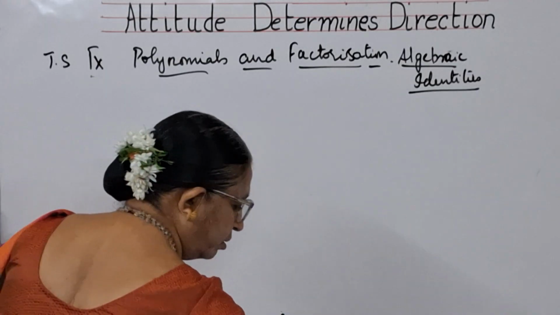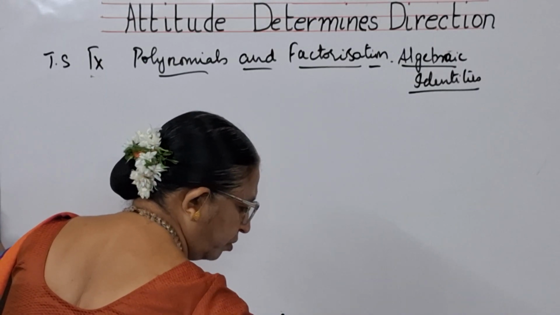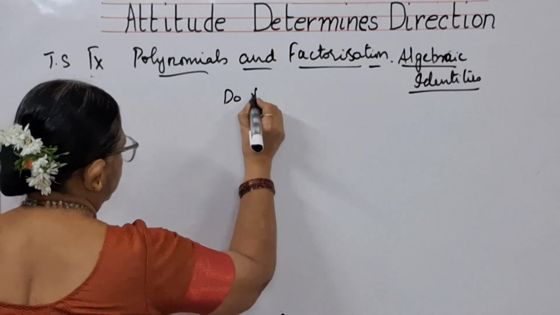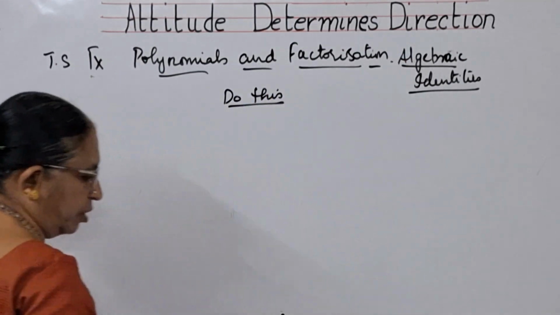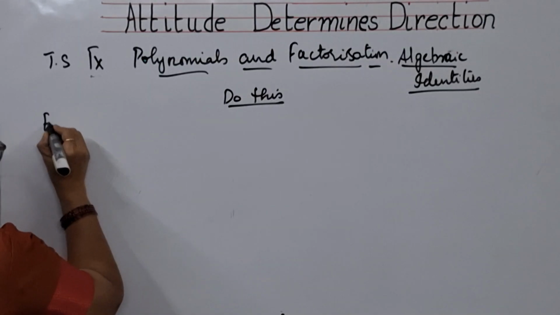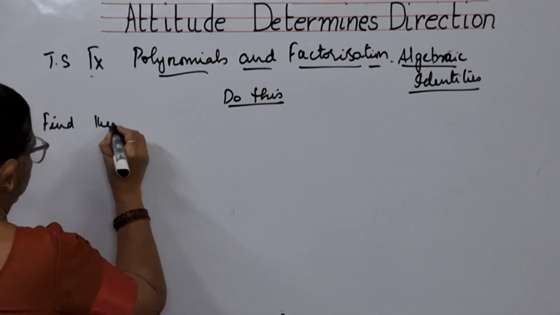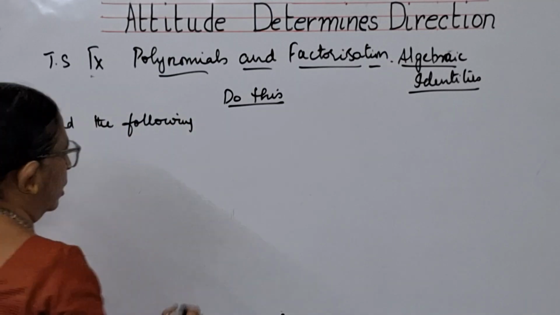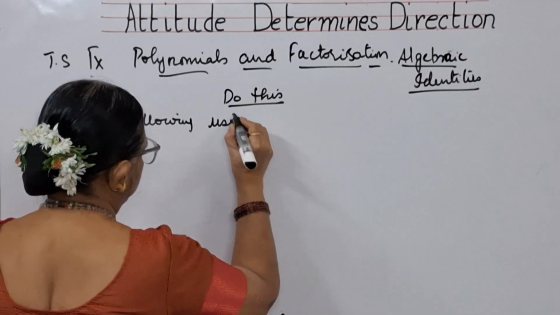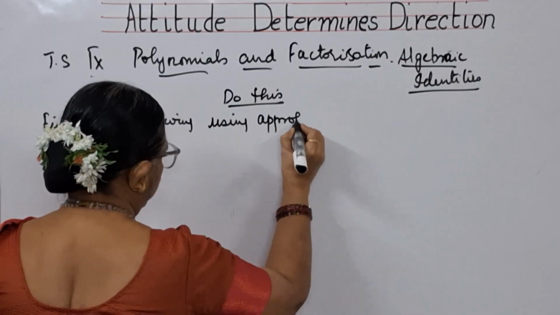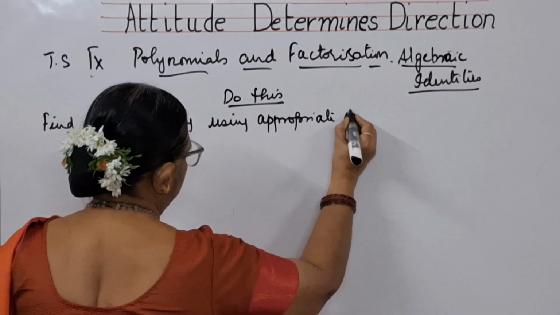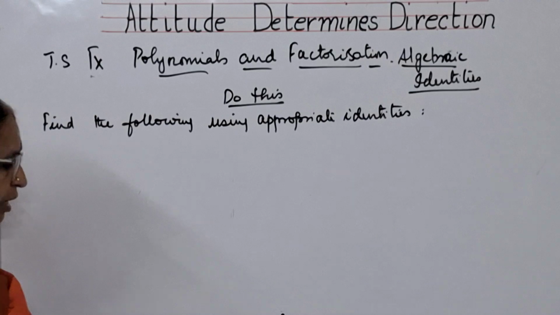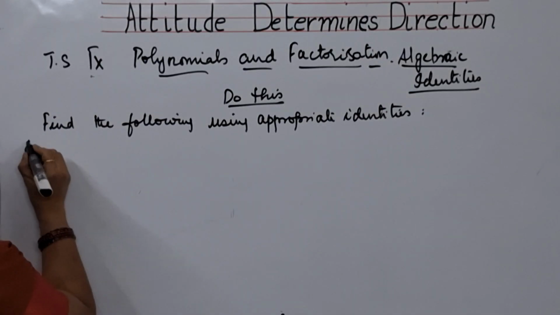Now, we will go to the next part, that is you have to do these sums, children. Do this sum: find the following using appropriate identities. That means you are not supposed to do it in any other way. You have to use identities only.